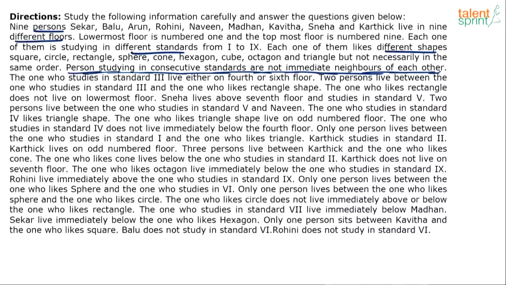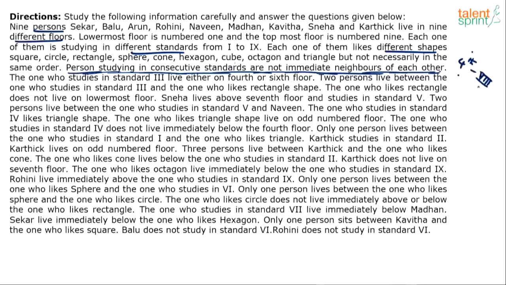Right? So for example, let's say fourth floor person studies in 8th standard. Just an example, right? Let's say on the 4th floor, we have got the 8th standard guy. Then on the 3rd floor and on the 5th floor, we cannot have 7th standard or 9th standard.